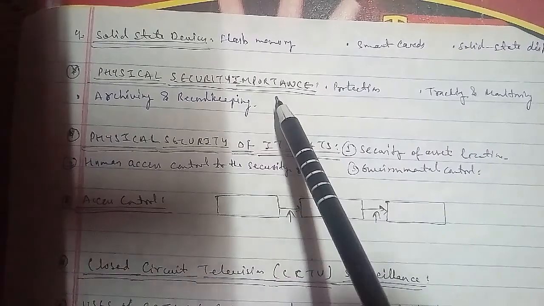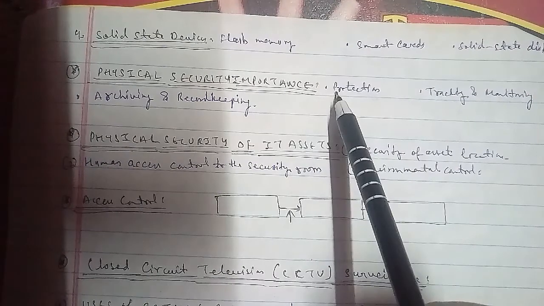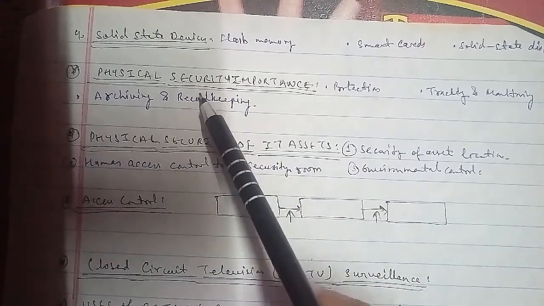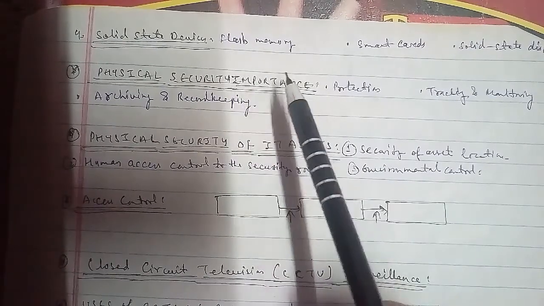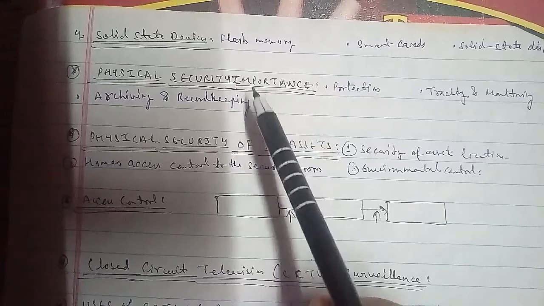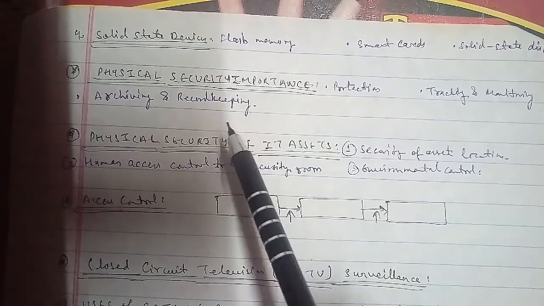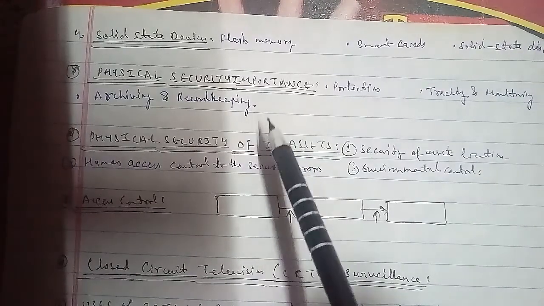Before learning about the importance of physical security, we have to understand security in depth. What do you mean by physical security here? Physical security is defined as the most fundamental aspect of protection. It is the use of physical controls to protect the premises, site, facility, building, or other physical assets.